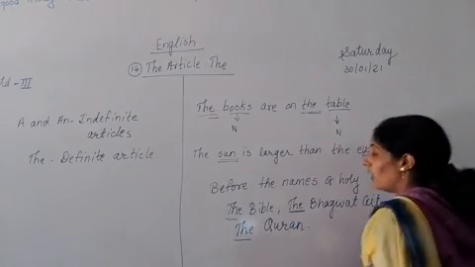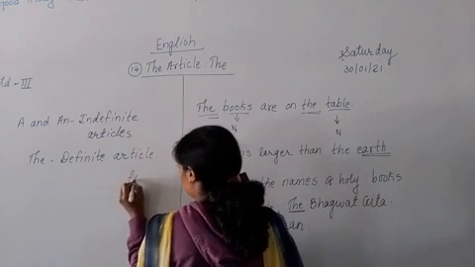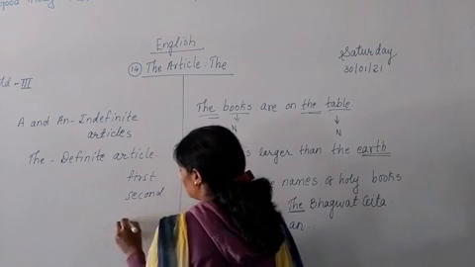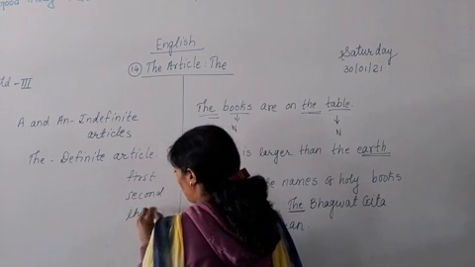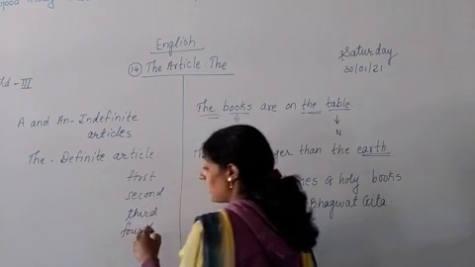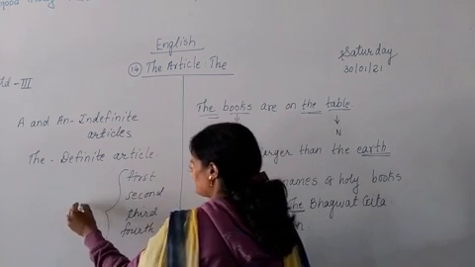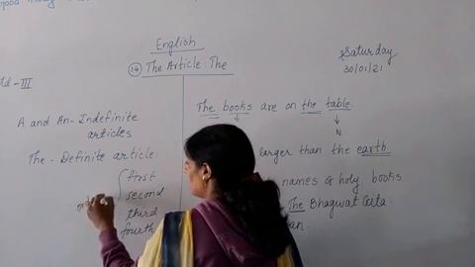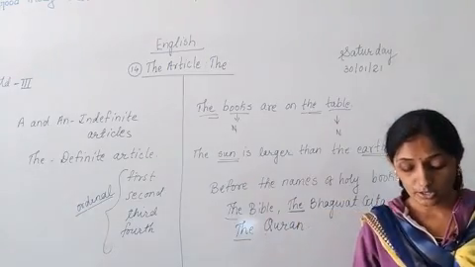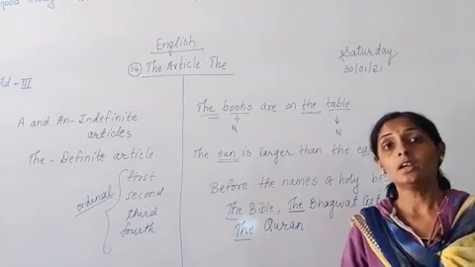First, second, third, fourth. They are all ordinal numbers. And before ordinal numbers, we use the article. I think you have understood the first page of the lesson.